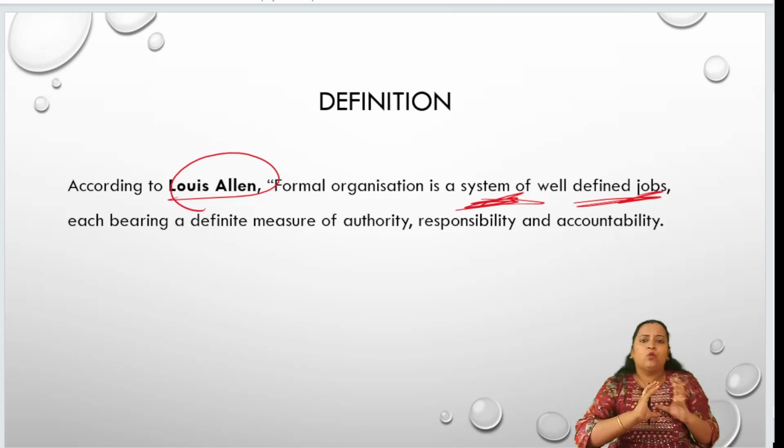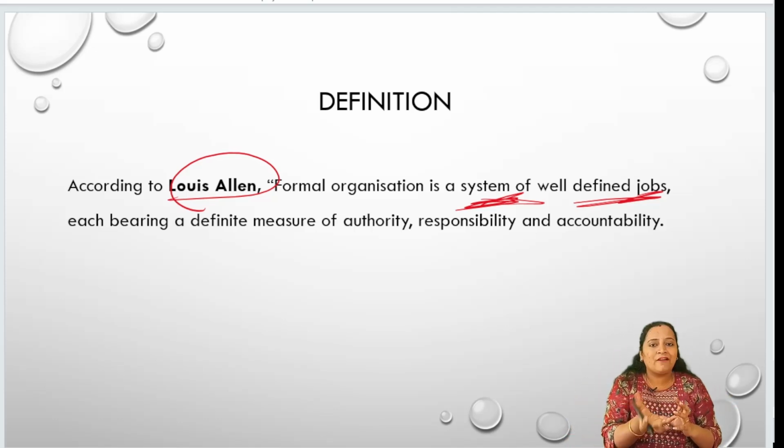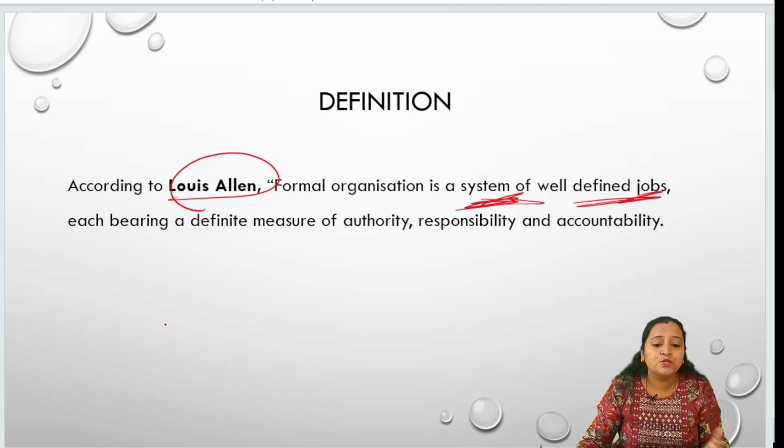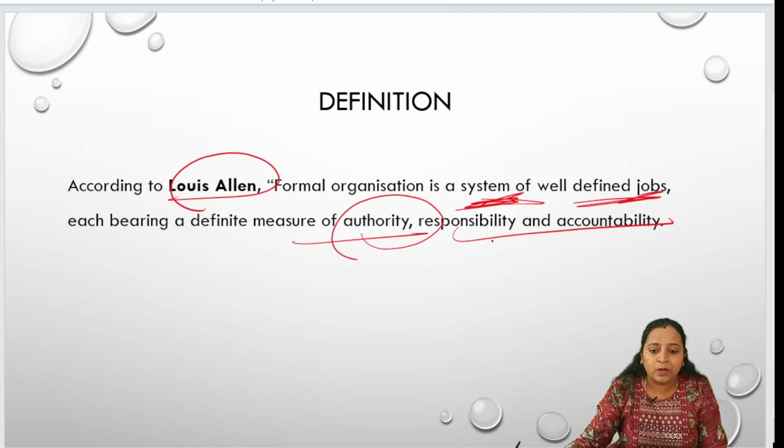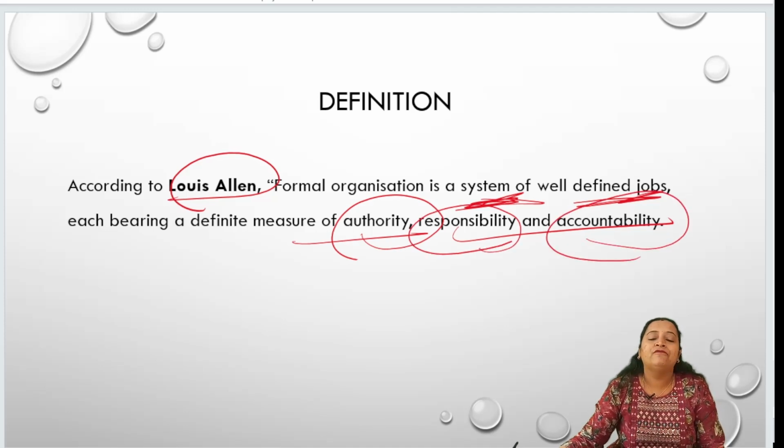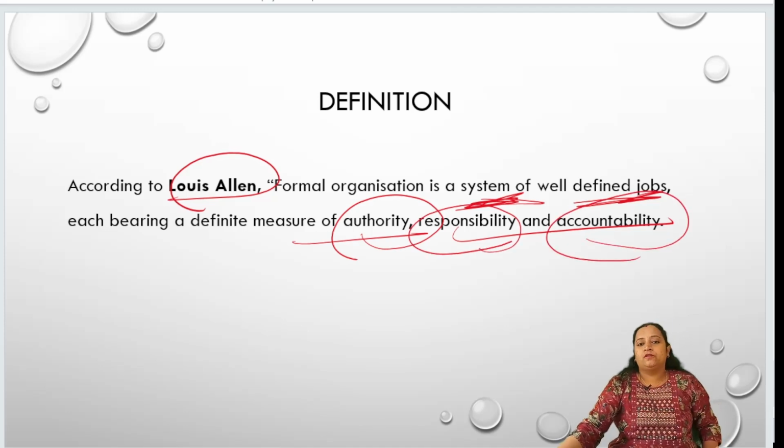Clearly they have defined what your job structure is, what work you have to do in your organization, and which tells you the definite measure of authority, responsibility and accountability. Authority tells you what your power is, and responsibility tells you to whom you have to report after the completion of that particular work. That will give a clear clarity in your formal organization. Hope you people got the thing.